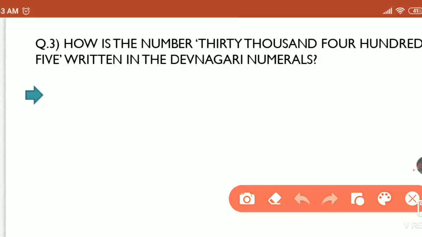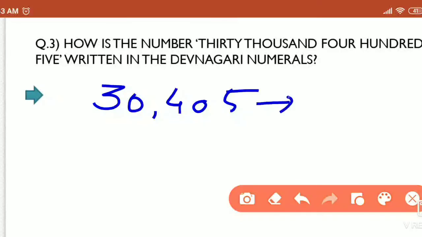So first of all we write it in international numerals: 30,405. This is the writing internationally. And next we have to convert it into what they told you, Devanagari numerals.